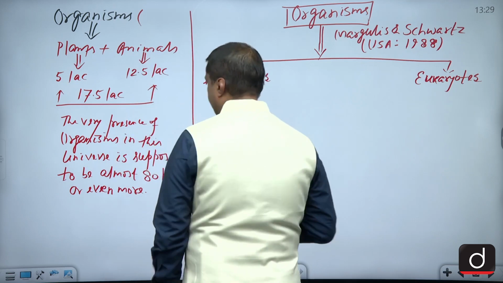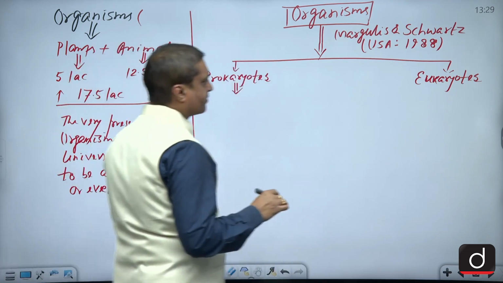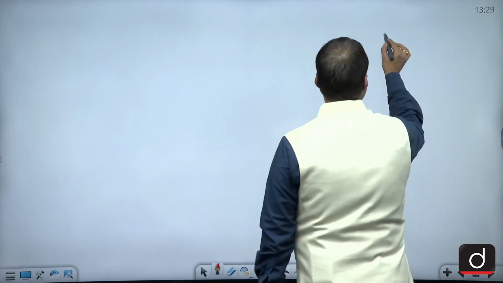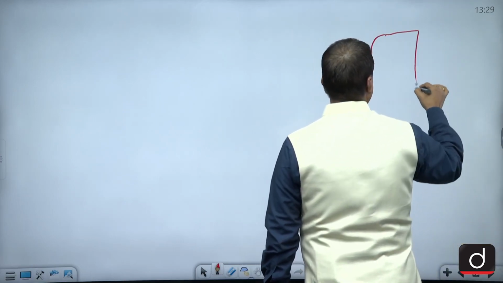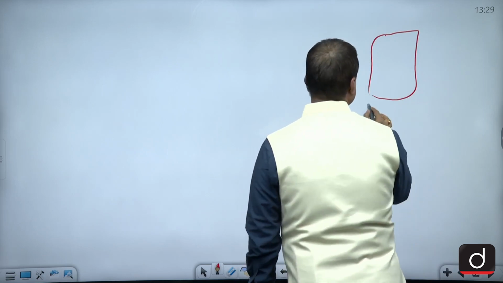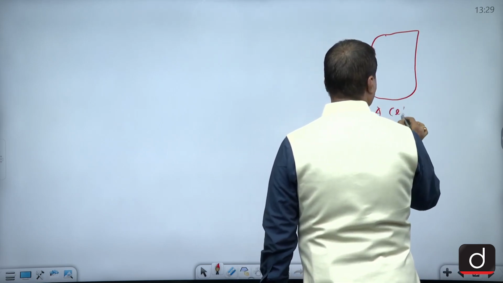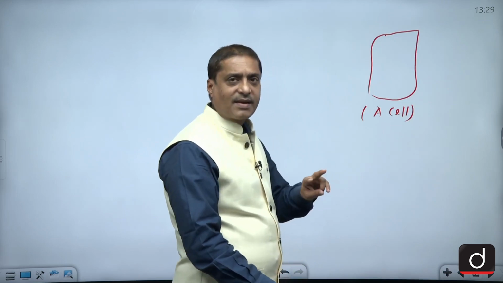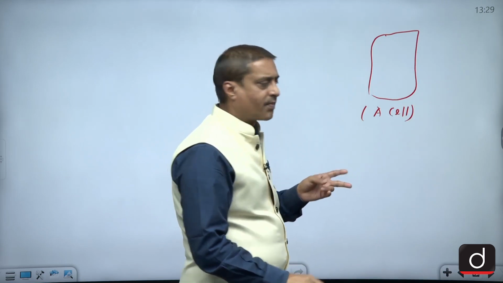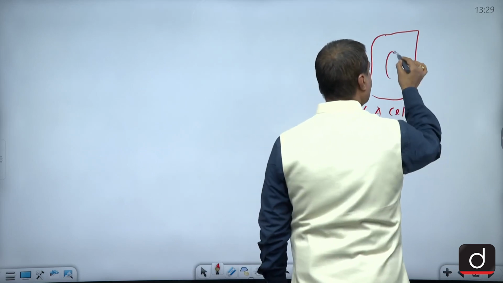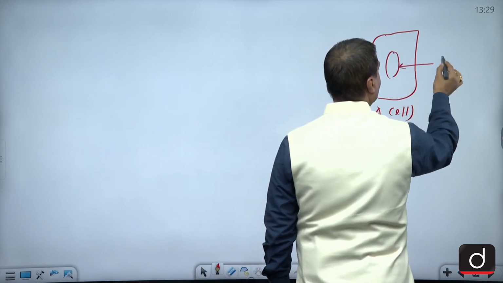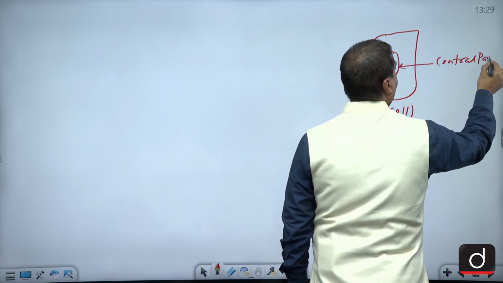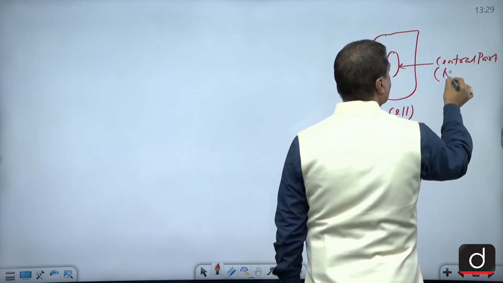So what I'm trying to say is that suppose any organism is there, it must have at least one cell, and the cell has two main components. One, of course, is the central part, and this central part is basically called the nucleus.